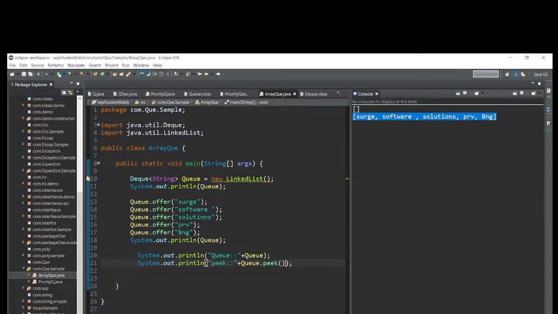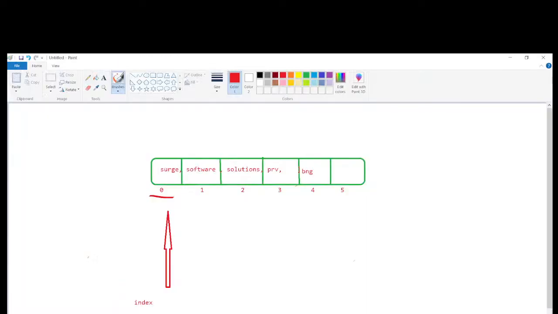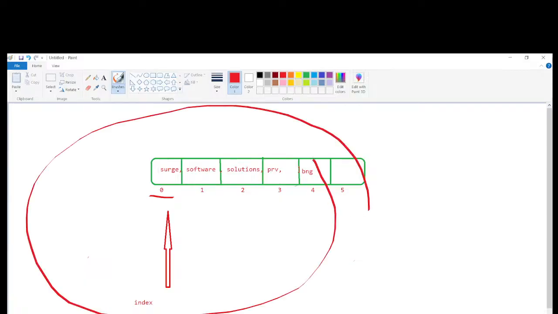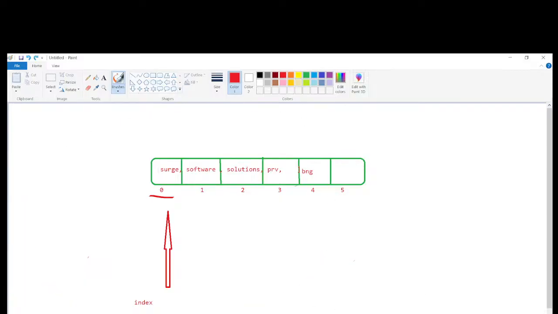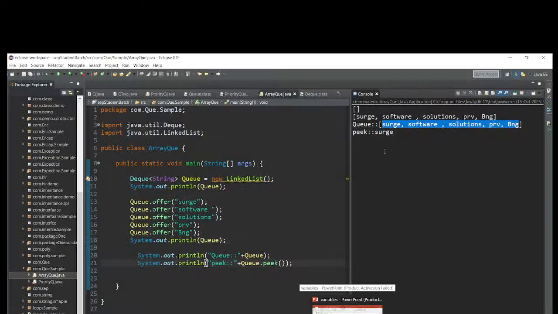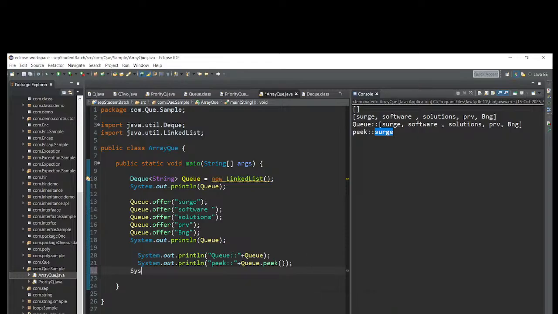Let me run this code again. So what is my queue? Some elements: search, software solution, private, and Bangalore. How will it store? In the memory like this, right? After this, peek. What is the peek? It means top. In this one, what is the peek value? Search. After this, let me remove a value. Let me remove the peek.